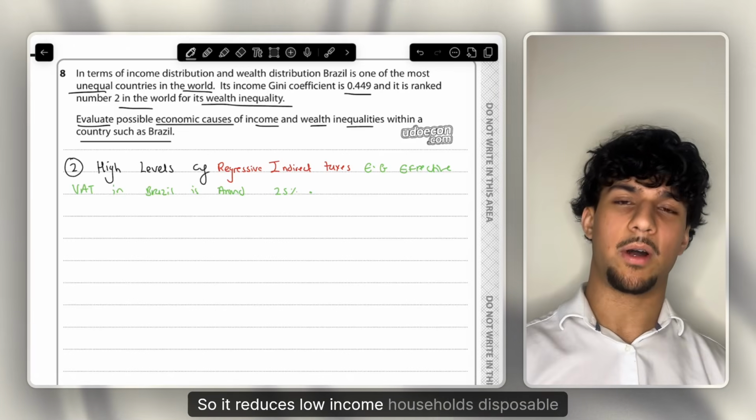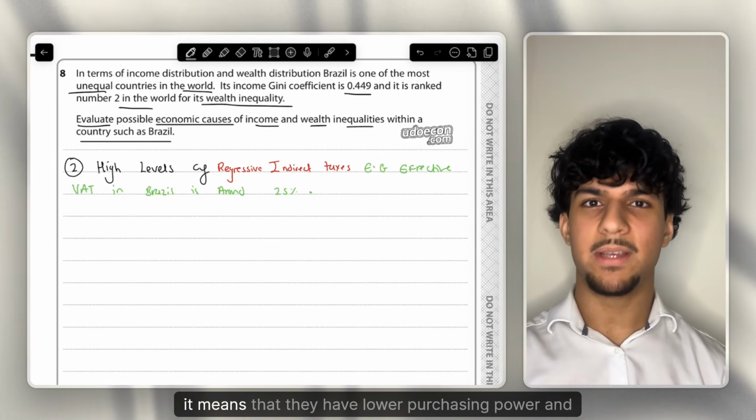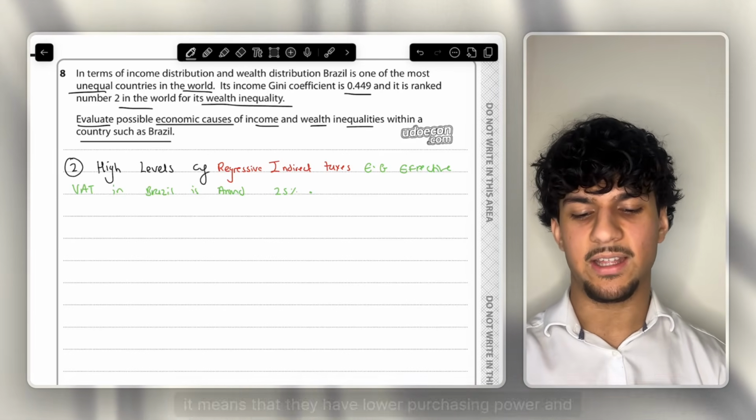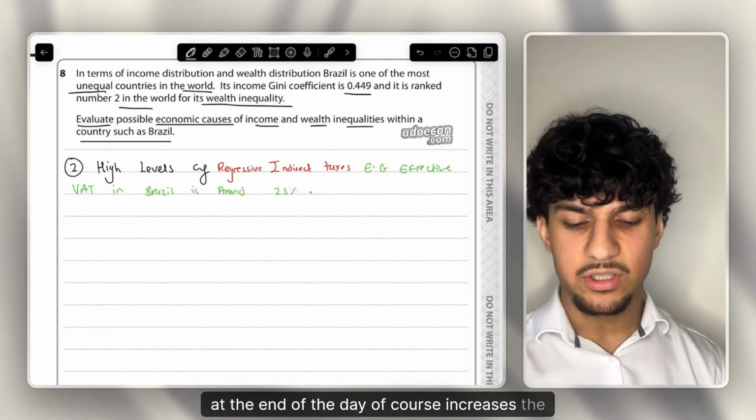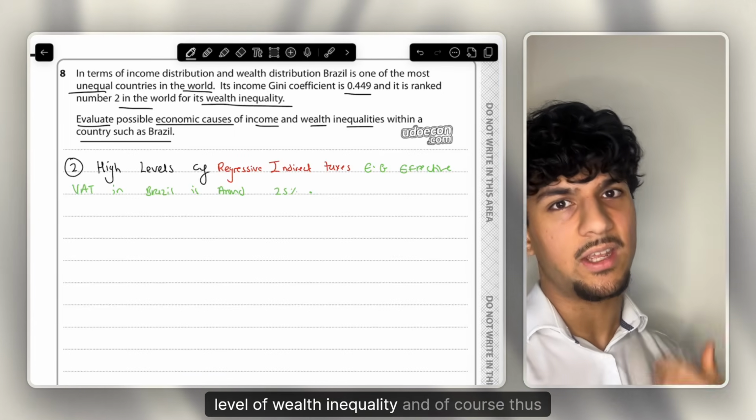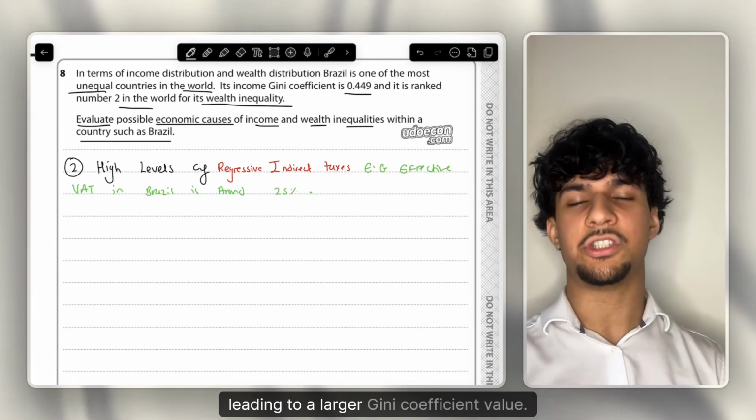So it reduces low income households' disposable income. It means that they have lower purchasing power, and at the end of the day, of course, increases the level of wealth inequality, and of course thus leads to a larger Gini coefficient value.